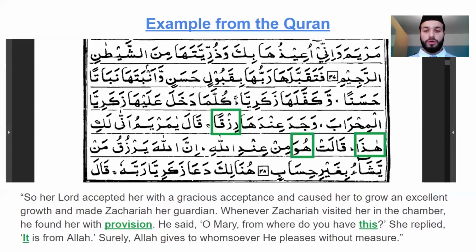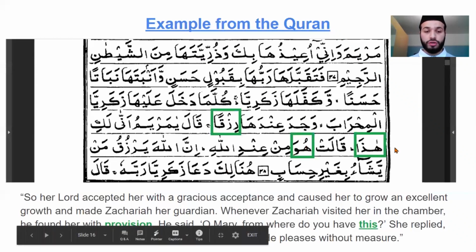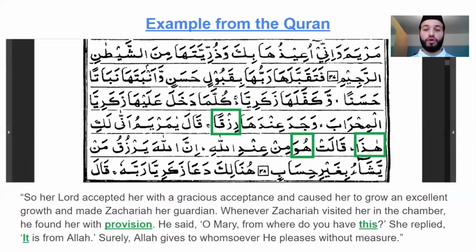So therefore, the word he is used, but of course in English, we translate it as it is from Allah, not he is from Allah. But it's important to remember that though huwa means he, it also functions as it in Arabic, because Arabic doesn't have the neuter grammatical gender. It just has masculine and feminine for all things, animate or inanimate. Every single noun in Arabic is either masculine or feminine, like other languages such as Urdu and French and Spanish.